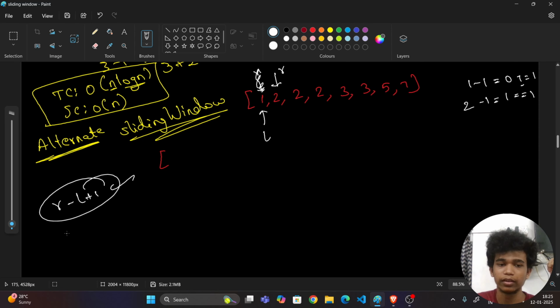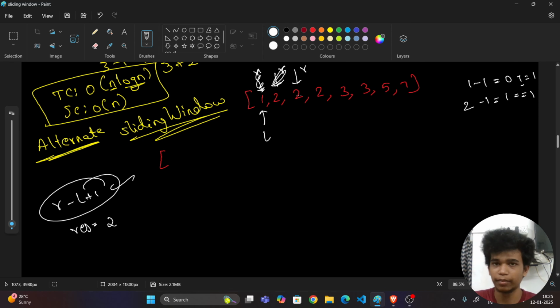That is the sliding window size formula. I already stated this in the sliding window introduction video itself, right? Go and watch it. I will give the link in the description. Fine. Now my window size will be what? 2. So 2 will be updated in the result. Result is initially 0. Now it is 2.